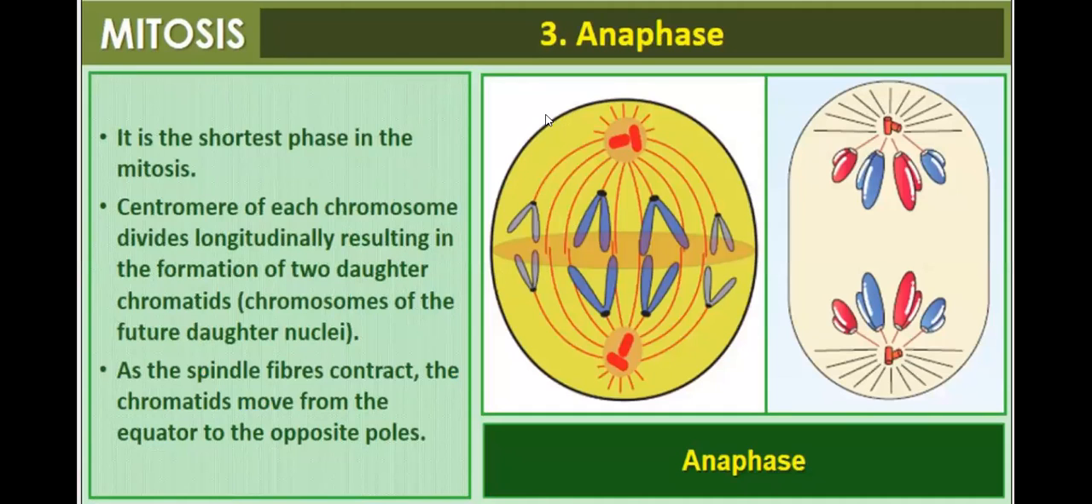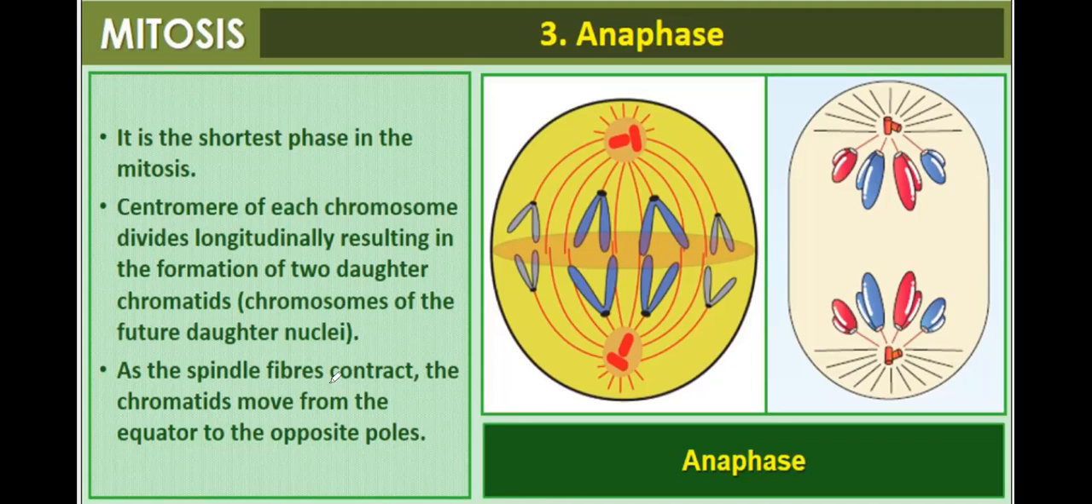Then comes anaphase. It is the shortest phase in mitosis. The longest phase is prophase and the shortest is anaphase. Here, the centromere of each chromosome divides longitudinally, resulting in the formation of two daughter chromatids, which are the future daughter chromosomes. The centromere divides, resulting in separation of the sister chromatids.